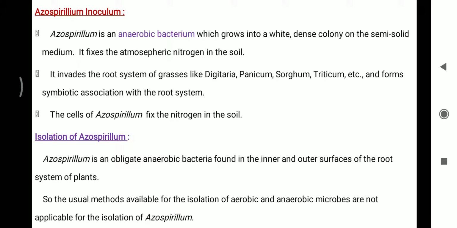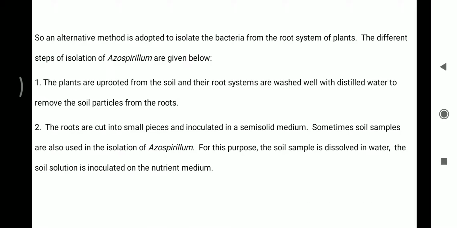Second, isolation of Azospirillum. Azospirillum is an obligate anaerobic bacteria found in the inner and outer surface of the root system of plants. So, the usual methods available for the isolation of aerobic and anaerobic microbes are not applicable for the isolation of Azospirillum. So, an alternative method is adopted to isolate the bacteria from the root system of plants. The different steps of isolation of Azospirillum are given below.